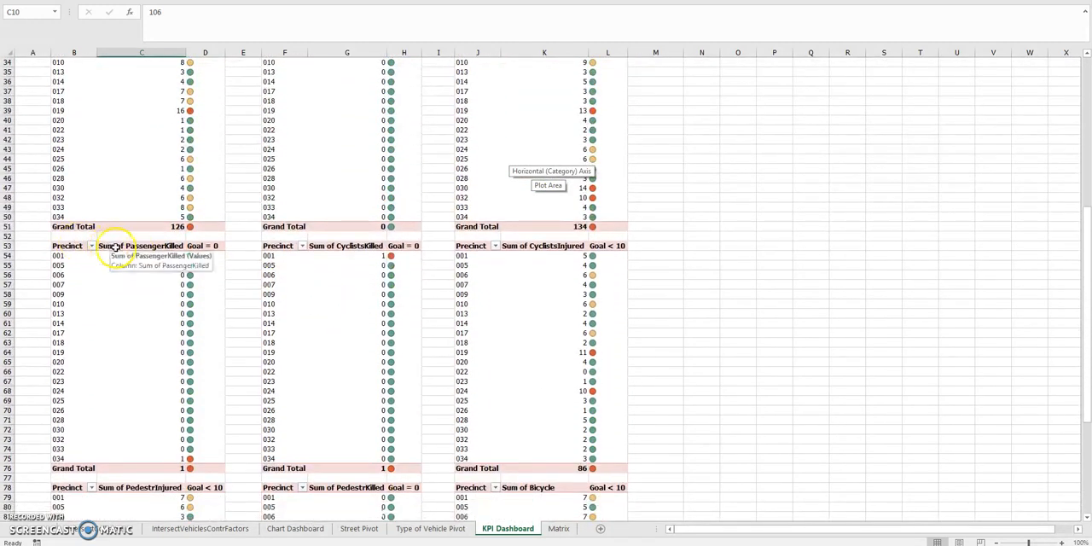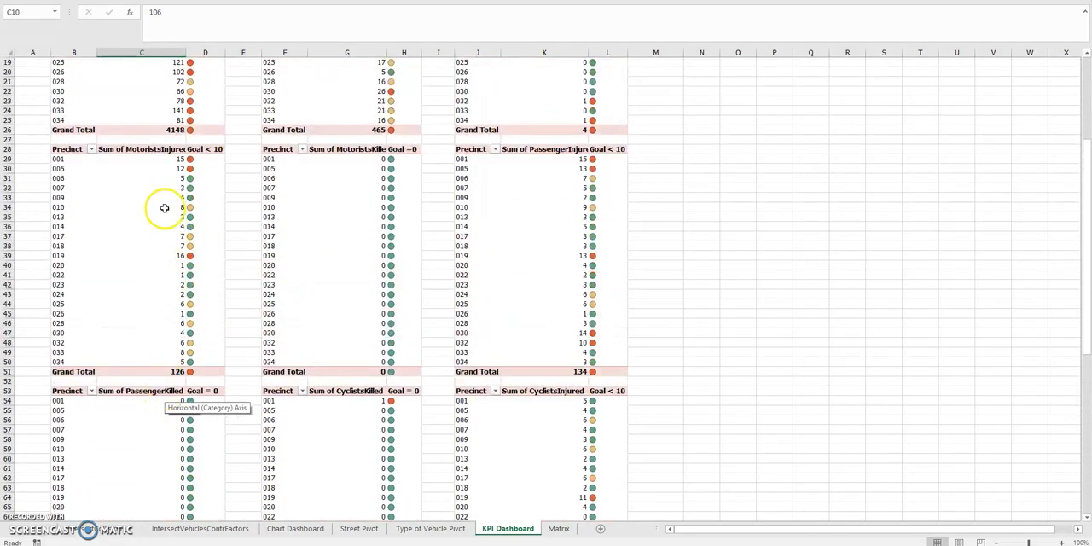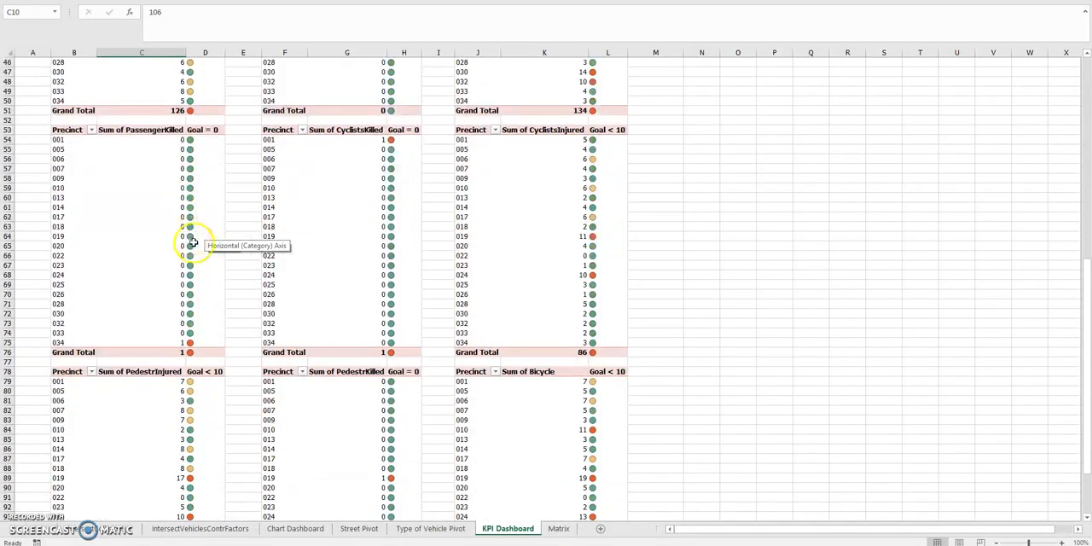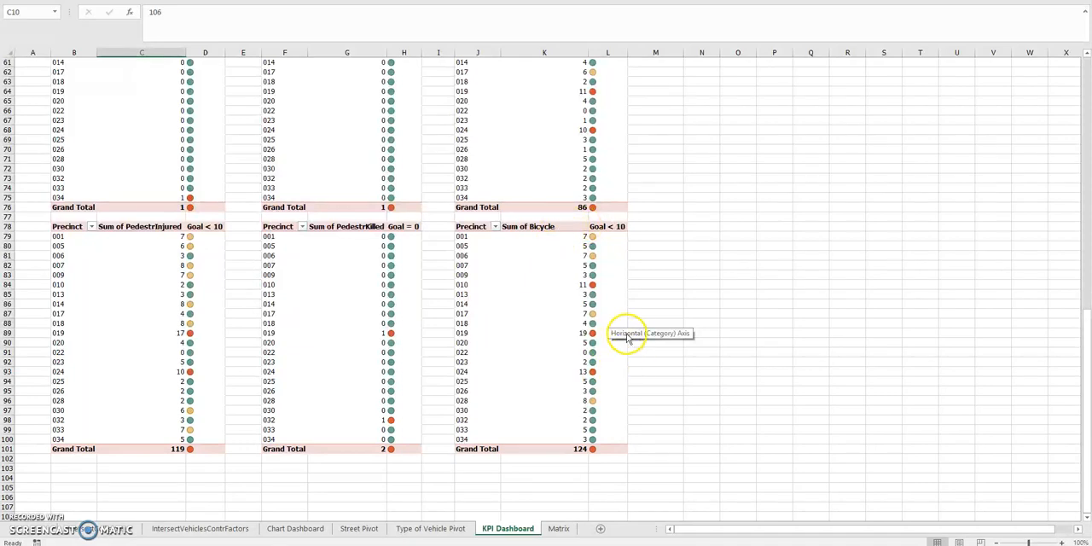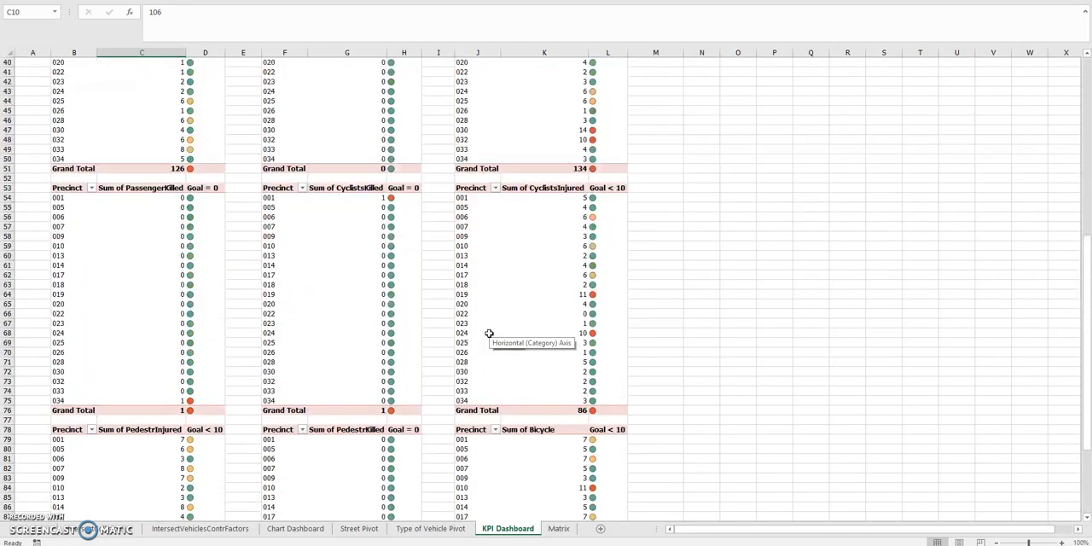Next is the number of passengers that were killed. There was only one person in precinct 27, a passenger, who was killed this month, so that's very good. You can see here the sum of motorists injured, where I guess the goal was less than 10. Most places, not very many people were injured. Sum of bicycles here, not a lot of bicycles were involved. Only a total of 127 bicycles were involved in all accidents, and the highest being precinct 18, where 19 bicycles were involved in all the accidents.